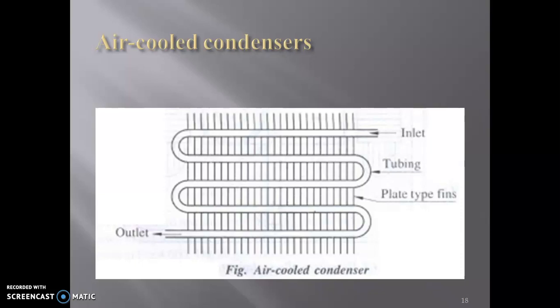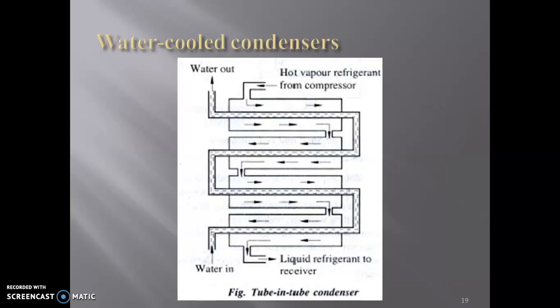In natural convection type, air naturally comes in contact with the film and heat removal takes place. But in forced convection, we mount an air cooled fan into the system, and that exhaust fan forces air for removal of heat. Okay. Now we come to the water cooled condenser.